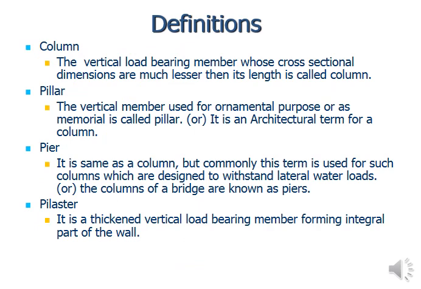Now continuing with the definitions, column. This definition is very simple. The vertical load bearing member whose cross sectional dimensions are much lesser than its length is called a column. A simple vertical member whose dimensions are very small as compared to its length. Length is larger, and the width and the other dimension will be very small.